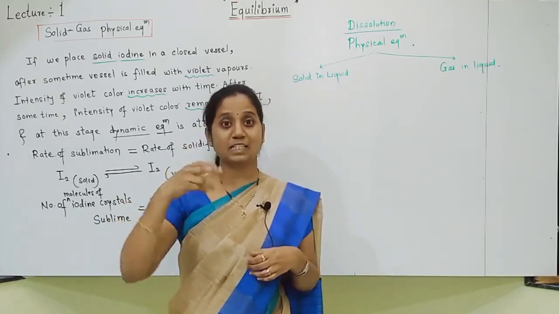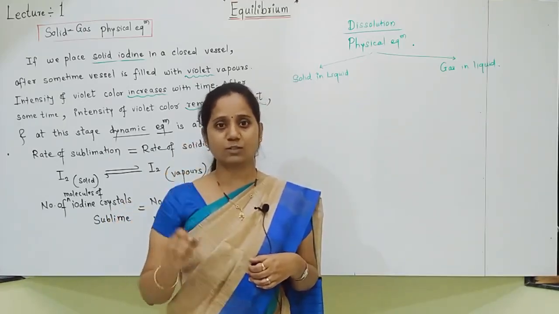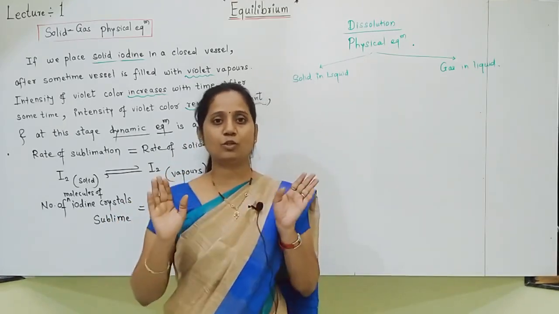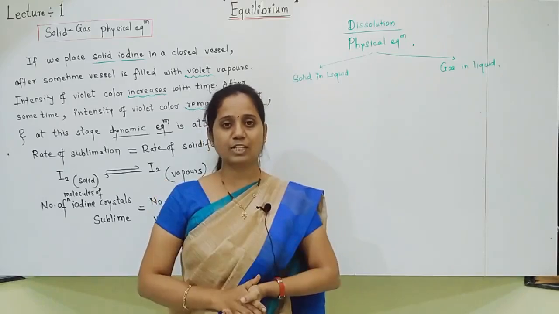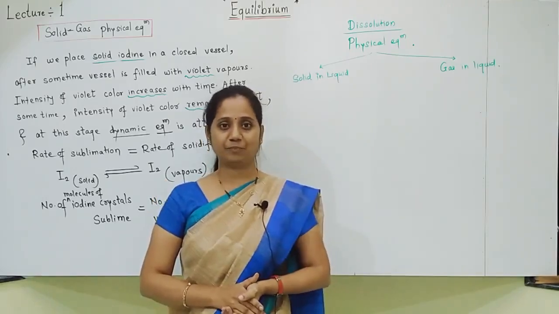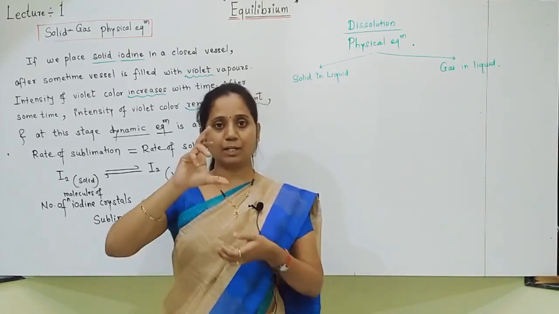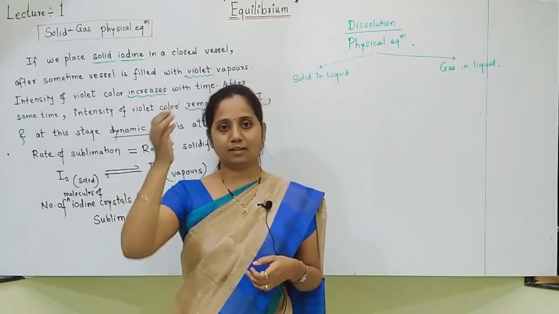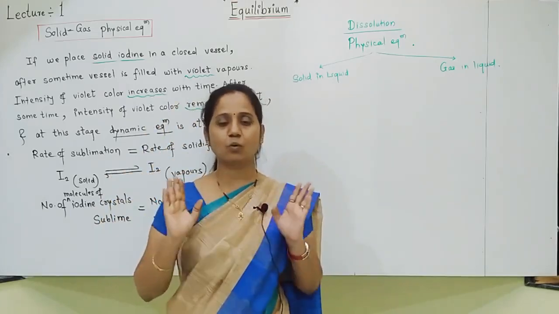Already the solution has become a saturated solution. What do we mean by saturated solution? No more solute can dissolve. Such a solution is called a saturated solution. So now the capacity of that water to take solute is over.